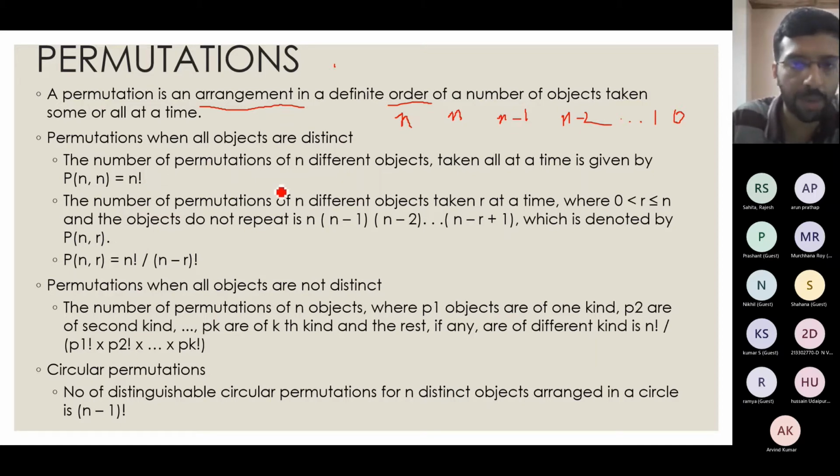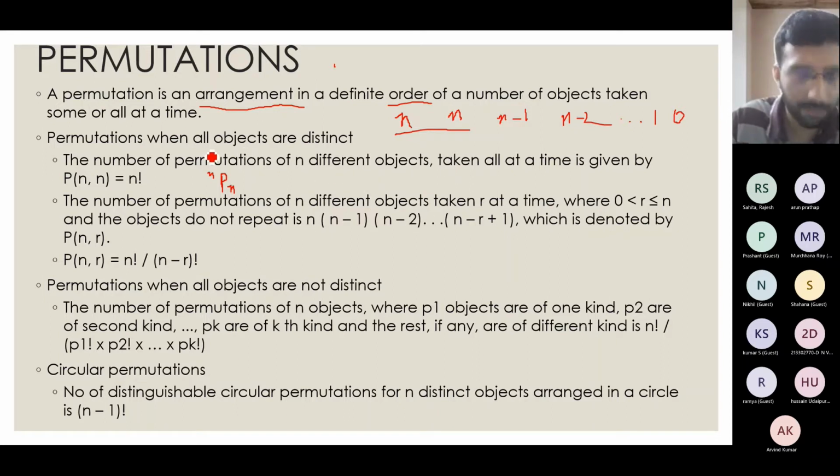In that case, the number of permutations taken all at a time. So in this first case, n objects are given and I have to take all at a time. Then the permutation is denoted as P(n,n), given by n factorial. In most literature, you will see it denoted like this, nPn, but since this is easier to type, I have used this throughout. And the second thing is, suppose you are not taking n objects, you want to take r objects at a time, where r can vary from 0 to n.